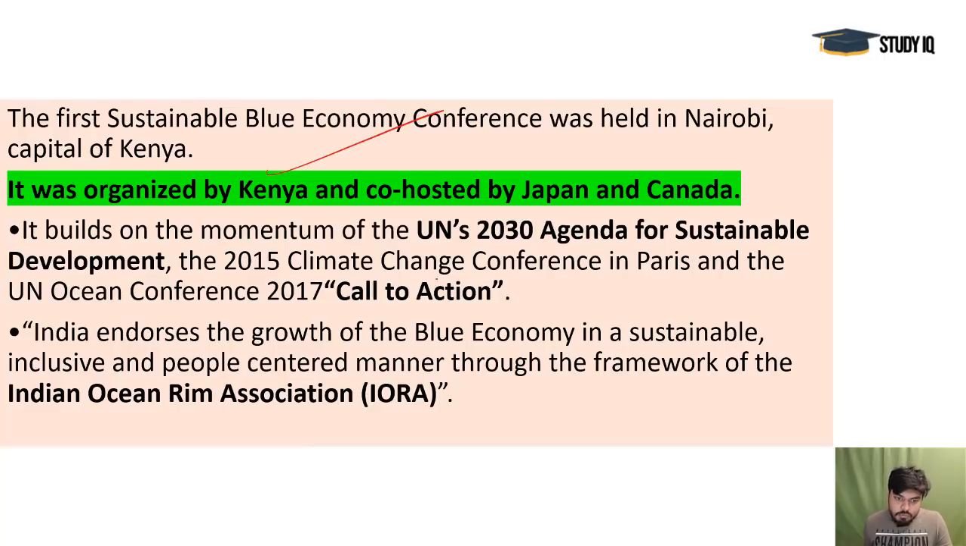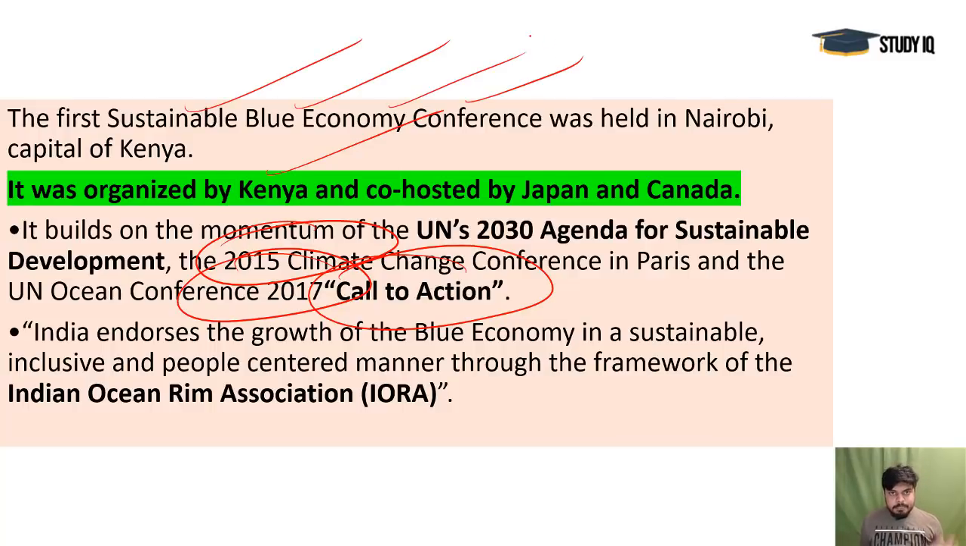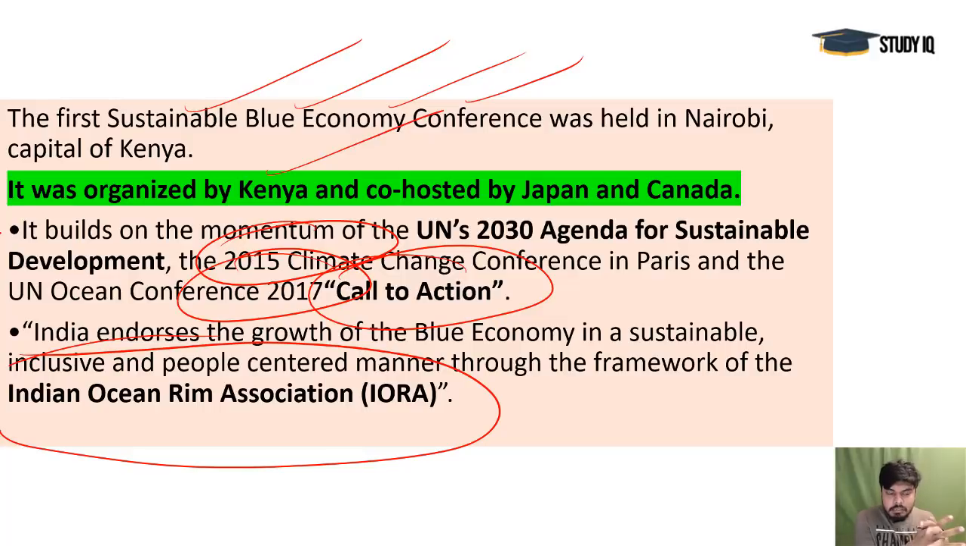Kenya organized it and the call to action was at the Oceans Conference in 17, where this issue was raised, and it was also raised in the Paris Climate Change Conference in 15. So the Sustainable Blue Economy Conference happened in Nairobi, and India is being very active in the Indo-Pacific region. We opened an important Indo-Pacific wing in the External Affairs Ministry. So we are talking about all the issues here. So this is about the blue economy. Yesterday we heard about the Seychelles country that started with the blue bonds. So this is regarding the blue economy.